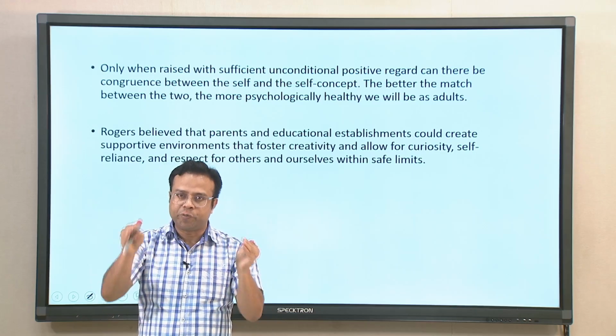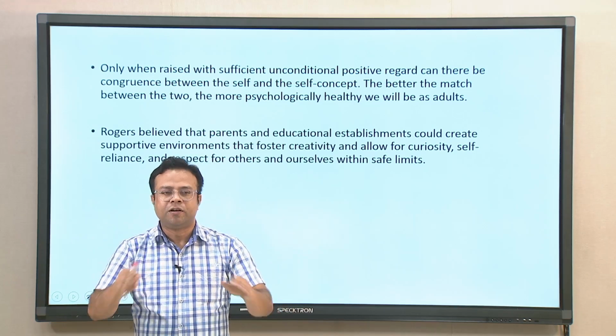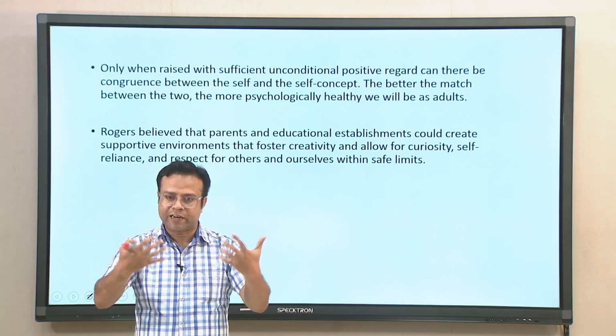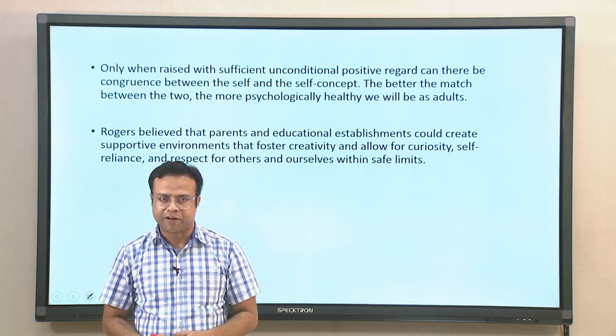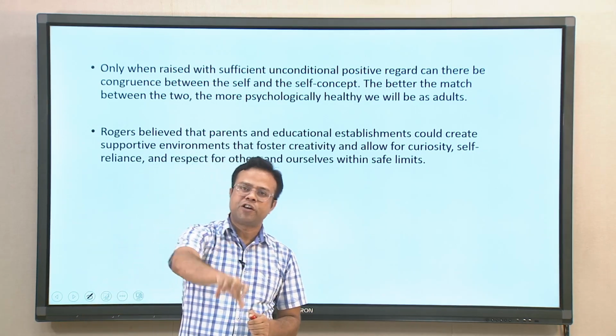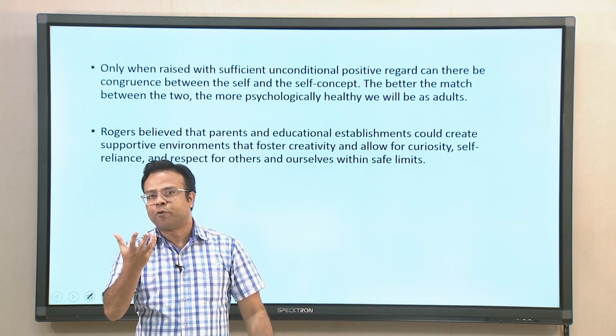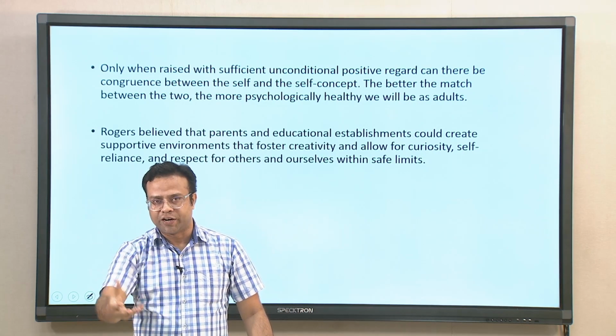So, obviously, there has to be a limit. You cannot just allow everybody to do anything they want. There has to be a limit, but within that limit a certain freedom should be given, so that they can express their actualizing tendency more and more. So, educational institutions and other things are very important in terms of fulfilling those tendencies.